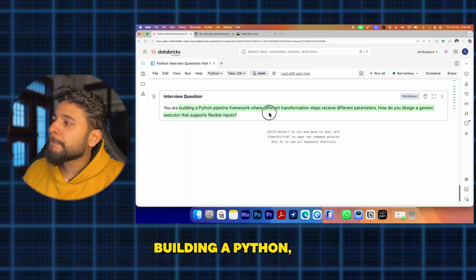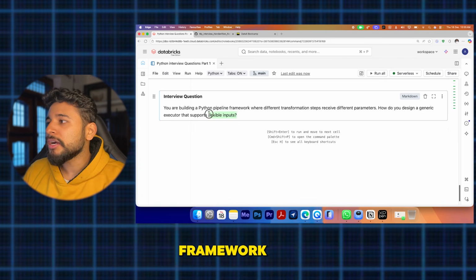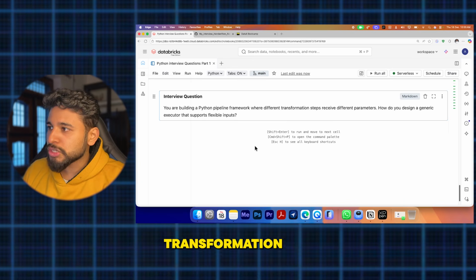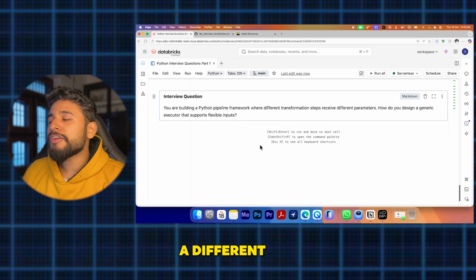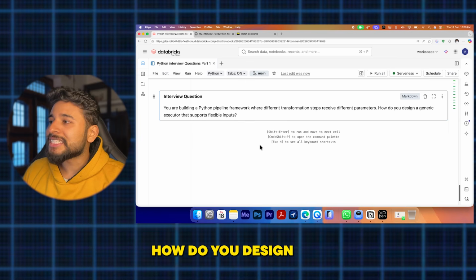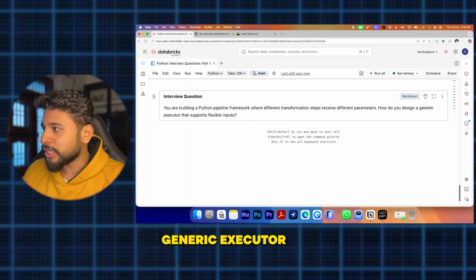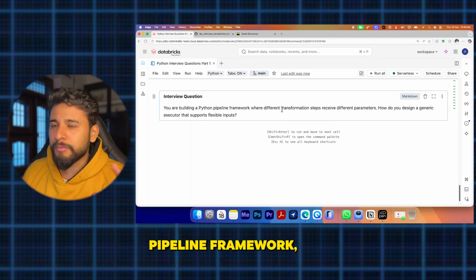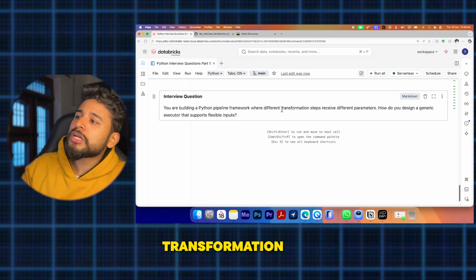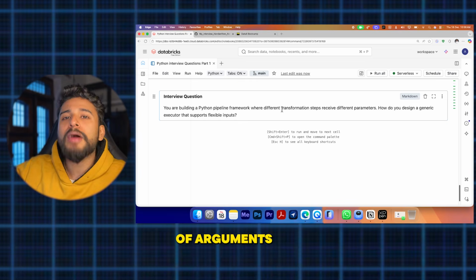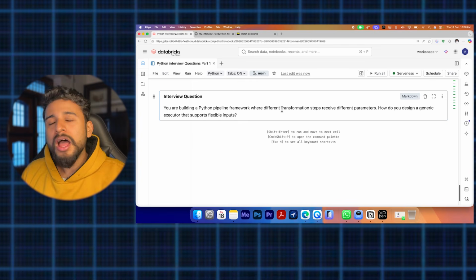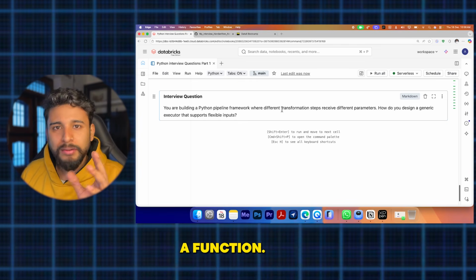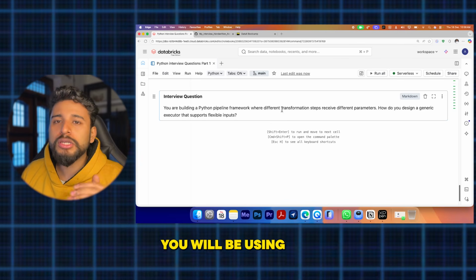So you are building a Python pipeline framework, where different transformation steps receive different parameters. How do you design a generic executor that supports flexible input? You are building a pipeline framework where different transformation steps take different types of arguments, because many times you will have a function, and in that pipeline you will be using those kinds of functions.